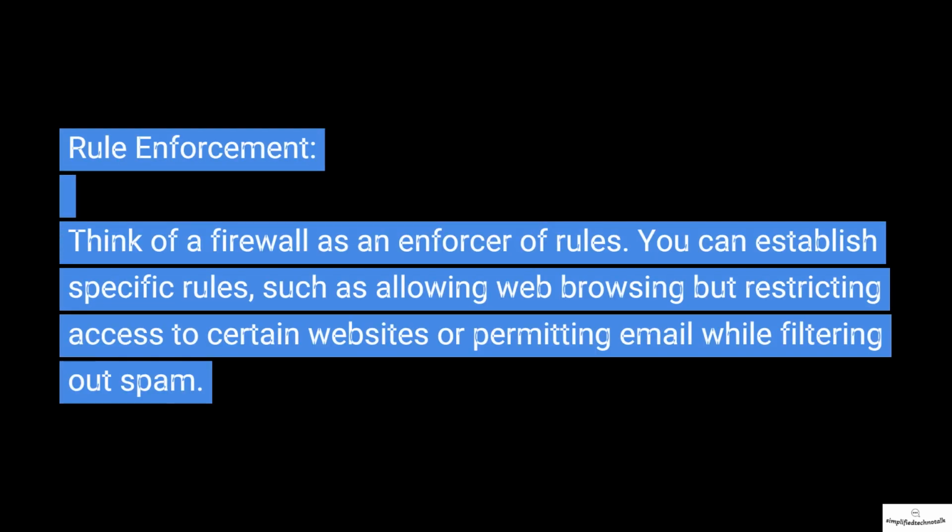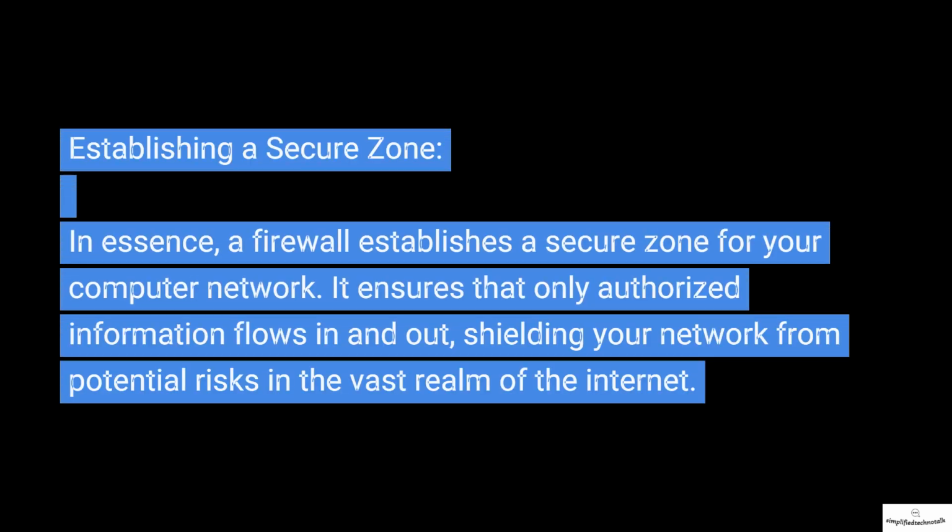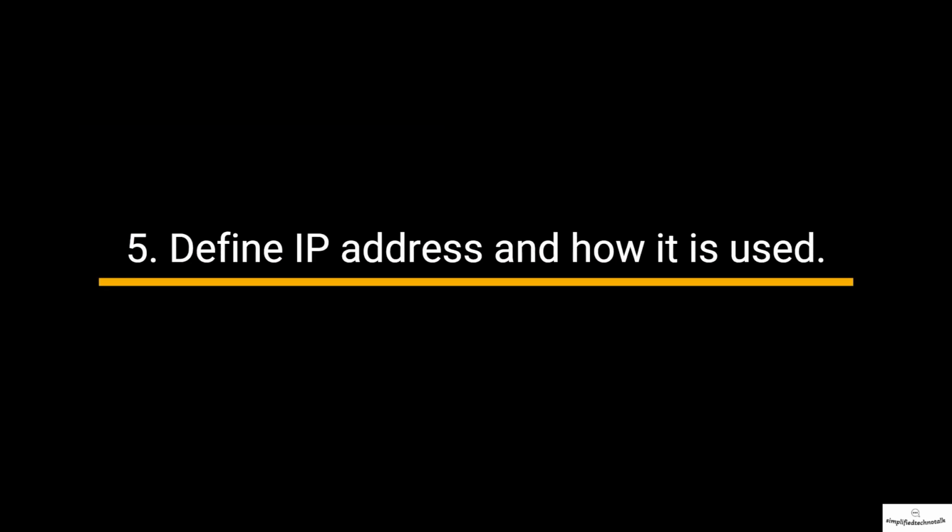Rule enforcement. Think of a firewall as an enforcer of rules. You can establish specific rules, such as allowing web browsing but restricting access to certain websites, or permitting email while filtering out spam. Establishing a secure zone. In essence, a firewall establishes a secure zone for your computer network. It ensures that only authorized information flows in and out, shielding your network from potential risks in the vast realm of the Internet.